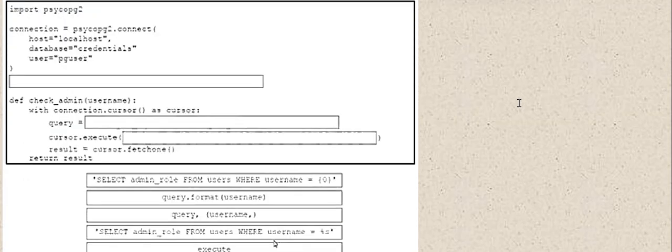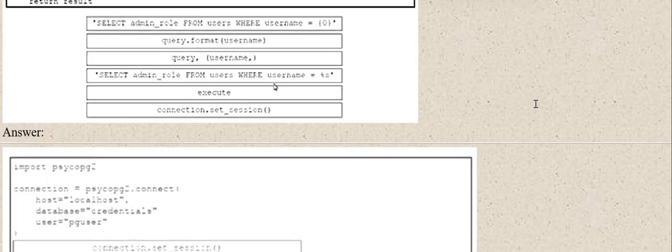The next question is drag drop. Drag and drop the code from the bottom onto the box where the code is missing in the Python code to query the user permissions while mitigating against SQL injections. Not all options are to be used. Please have a look at the given code. Now, look at the answers.